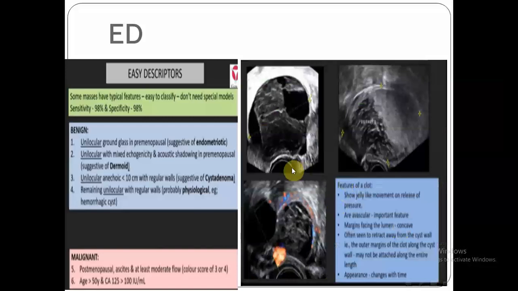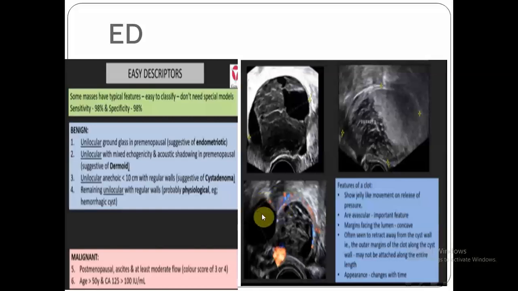And what are the important features that go with a hemorrhagic cyst? If we press with the transvaginal ultrasound probe, there will be a jelly-like movement. If we put a color flow Doppler on it, the solid components inside it will show no vascularity. If we see the margins near the cavity of the cyst, it's a little bit concave. The attachment of the contents with the underlying surface is not intimate.